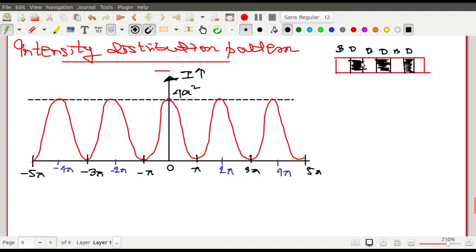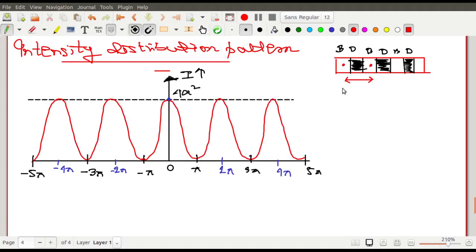Now I will be discussing the distance between two consecutive bright fringes. You see that the bright fringe has a width, so let me fix the position to be the midpoint. The midpoint is my reference point. So this is my reference and this is my reference. What is the distance between two consecutive bright fringes?